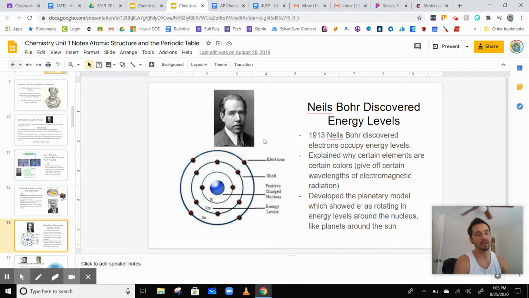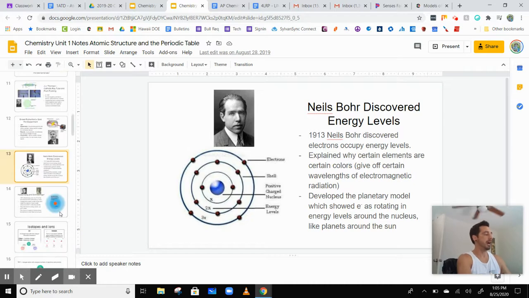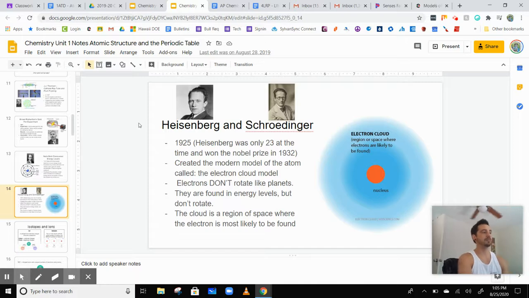We'll talk more about that a little bit later when we talk about electron configurations and atomic orbitals, but we're going to hold off on that for right now. We're just talking about the different atomic models for the moment. And then the last people to come in were Heisenberg and Schrodinger.